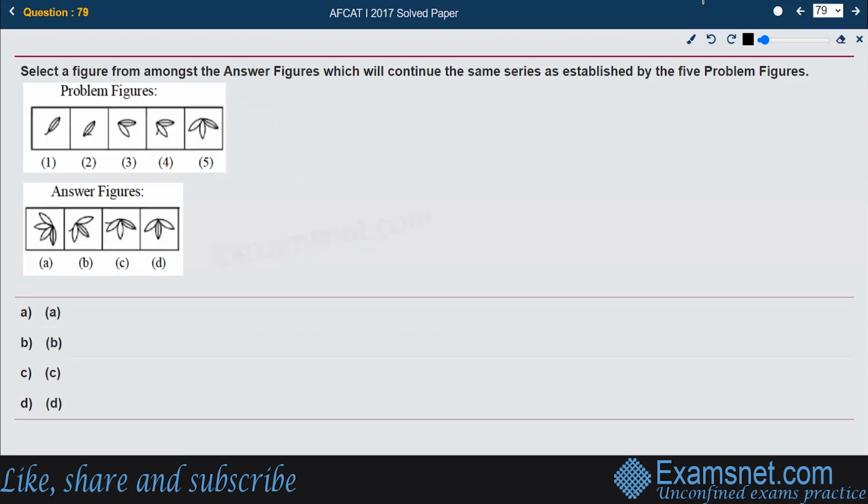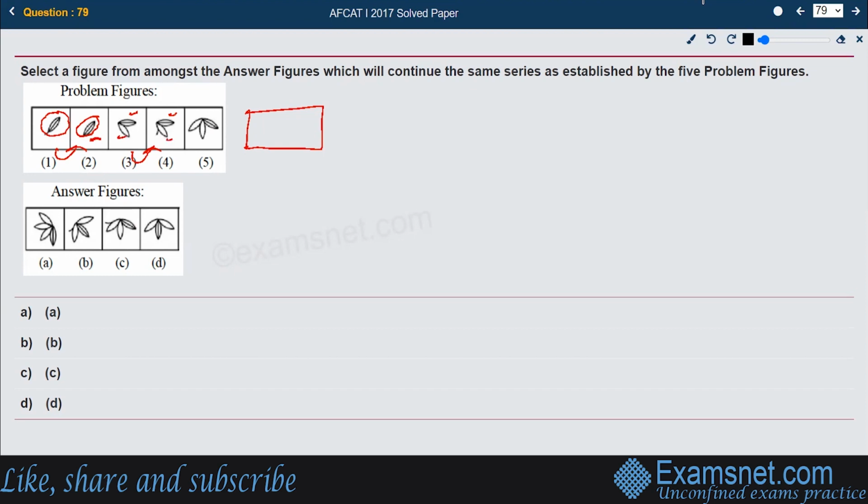Next, select a figure from amongst the figures which will continue the same series. Again, we have to tell the final figure after 5 following the same pattern. If you look at between 1 and 2, what they have done is no change to the leaf, and they have added a small inclined line on the right side. Then from 3 to 4, they have done no change to the original leaves. Both the leaves are the same in 3 and 4.